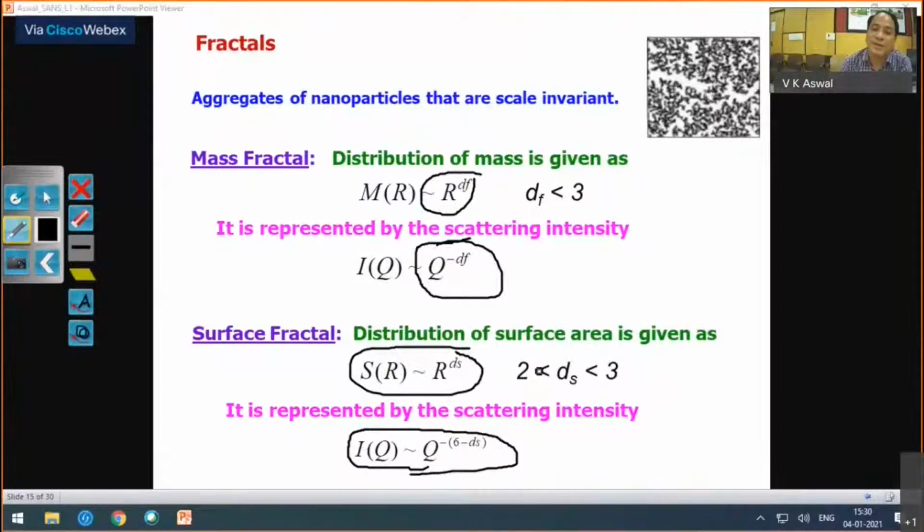So your ds is between 2 and 3, and your q dependence will be between 3 and 4. If you plot log of I versus log of q, you will see a slope of 3 to 4 in the case of surface fractal, and less than 3 in the case of mass fractal. So you can differentiate mass and surface fractals using small angle neutron scattering.